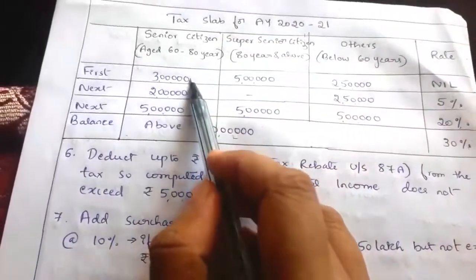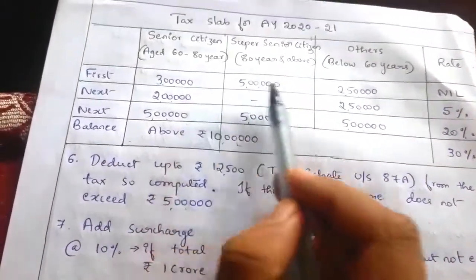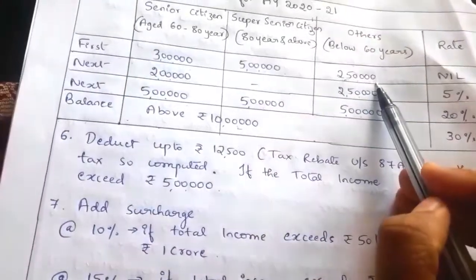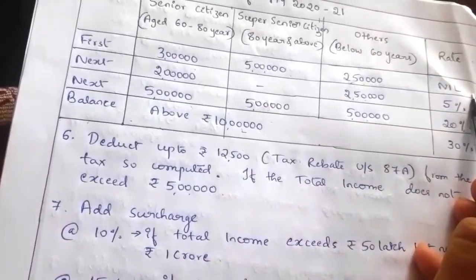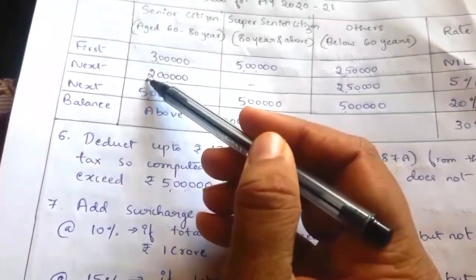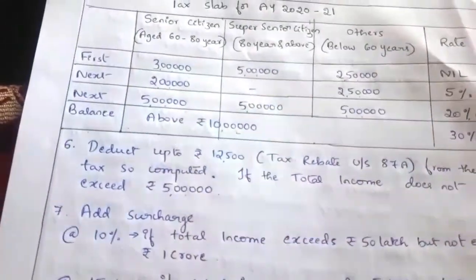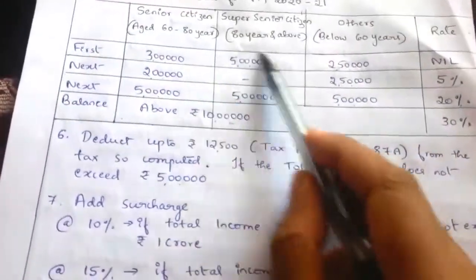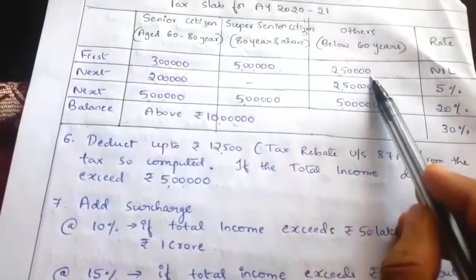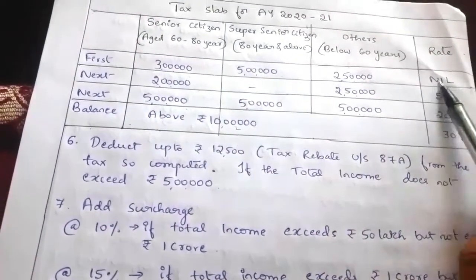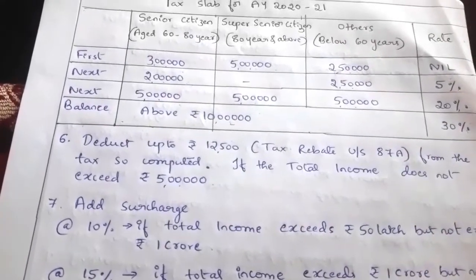So in case of senior citizen, it is 3 lakh exemption. In case of super senior citizen, 5 lakh exemption. In case of others, 2 lakh 50,000 exemption. So out of 5 lakh, balance how much? 2 lakh income. On 2 lakh income, in case of senior citizen, it is 5%. So entire 5 lakh is exempt here. So here 2 lakh 50 and 2 lakh 50. 2 lakh 50 is exemption and 2 lakh 50,000 is tax rate 5%.